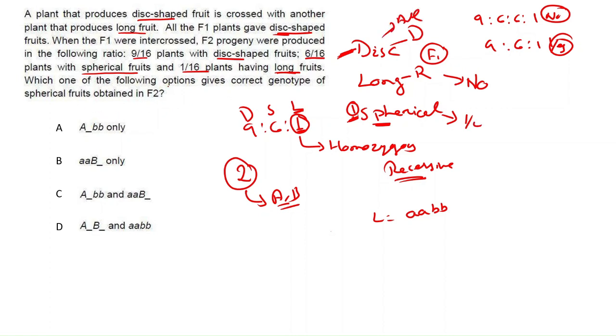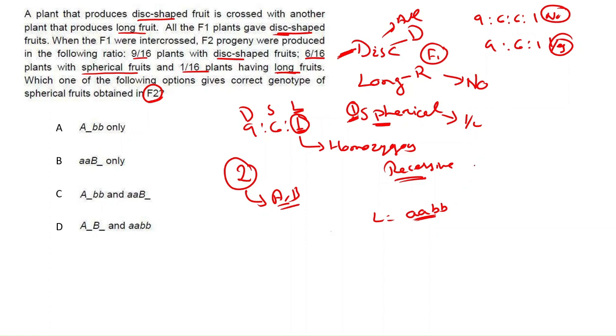Question is, which one of the following options gives the correct genotype of spherical fruit obtained in F2? So you have to check which row gives spherical fruit in the F2 generation. If all genes are homozygous recessive, at that time you will get long.